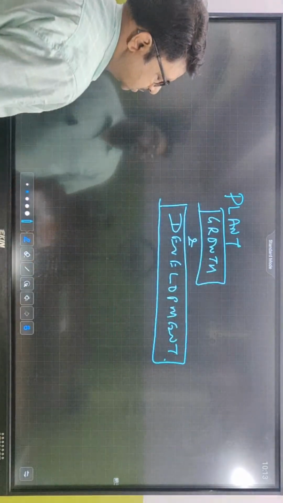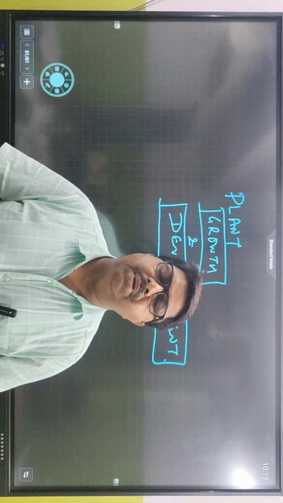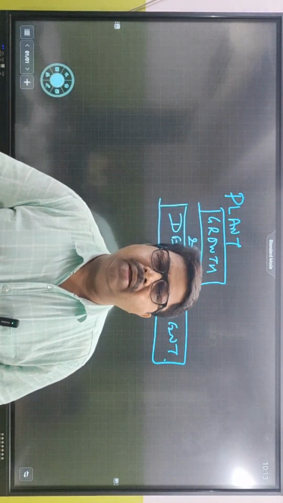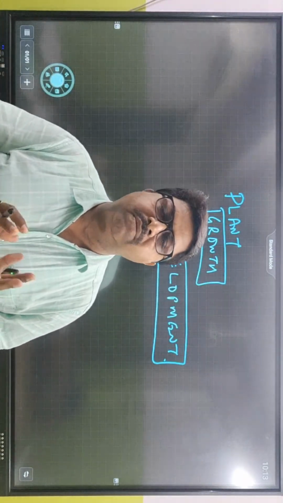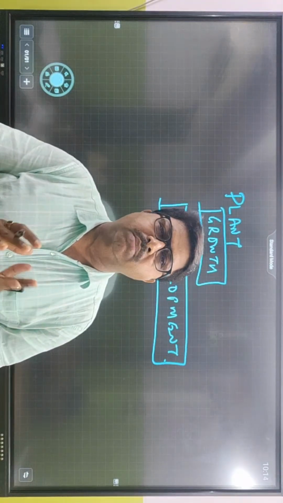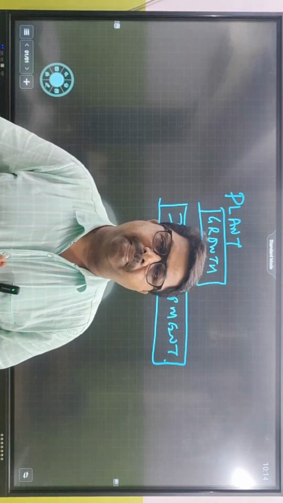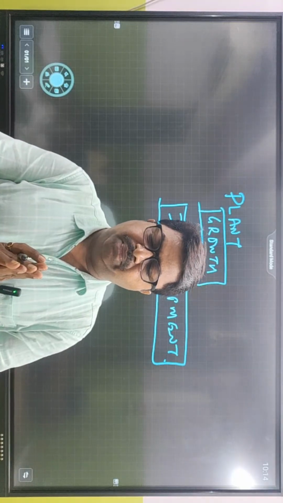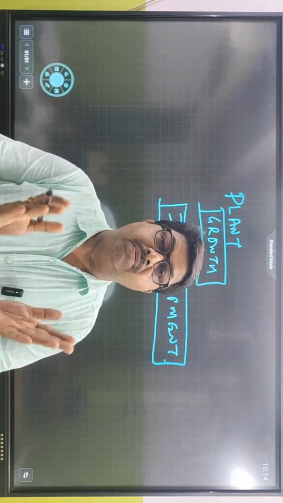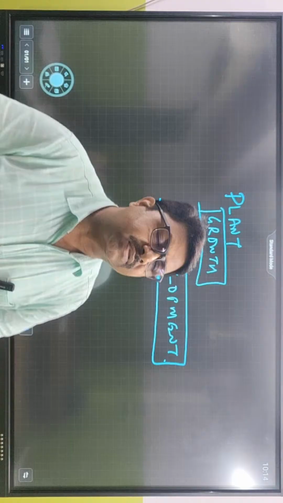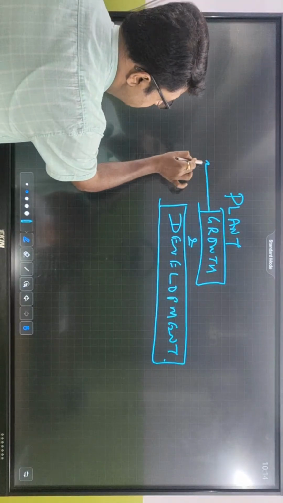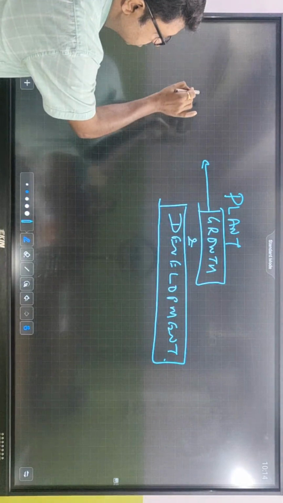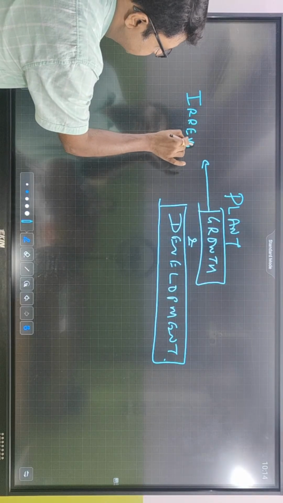What is the difference between growth and development? Now, what is the meaning of the term growth? Growth means what? Irreversible increase in the number and the size of the organism. Fine. Now, irreversible increase in the number of cells will result into what? Growth. Fine. So it has irreversible increase